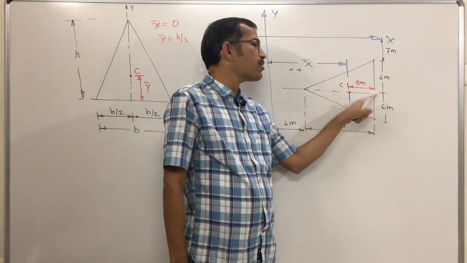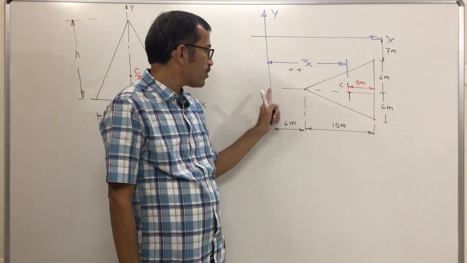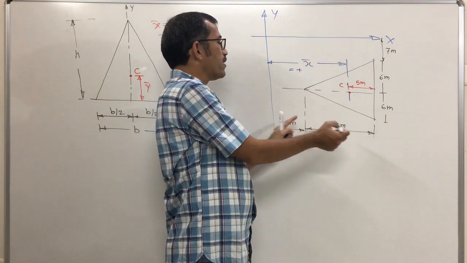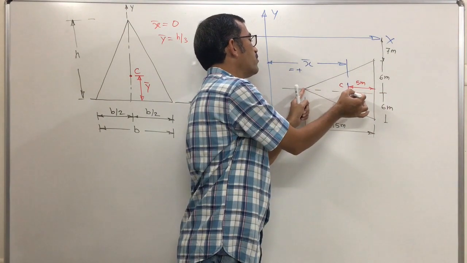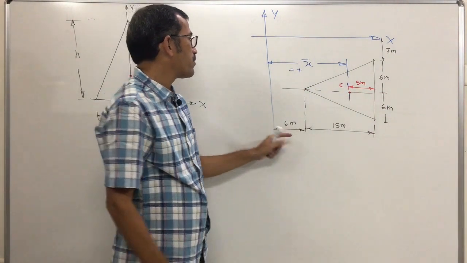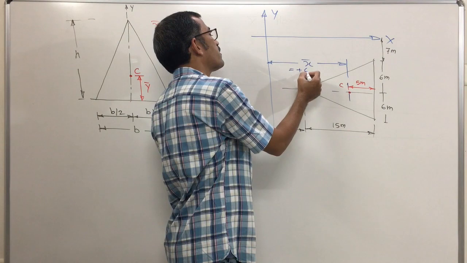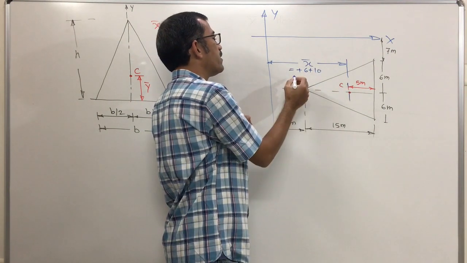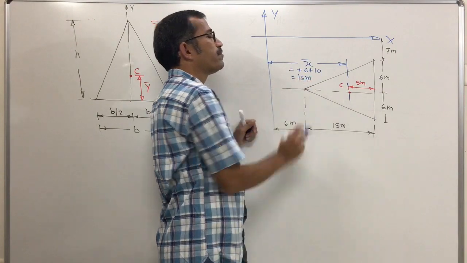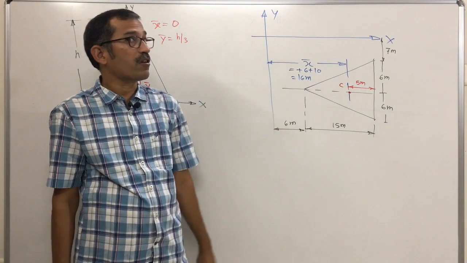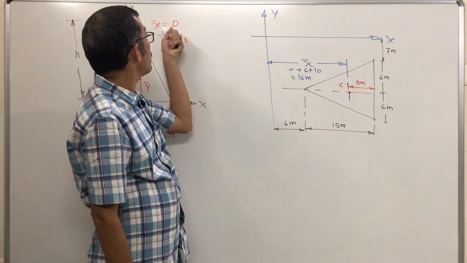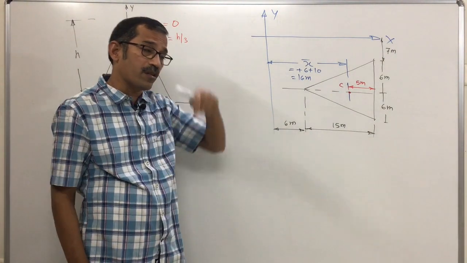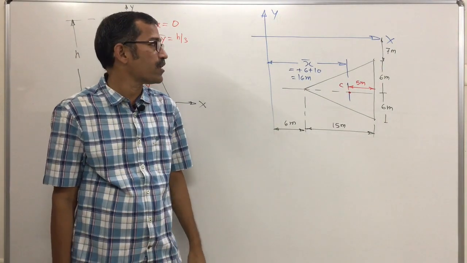You know the distance of the centroid from its base. So what about this distance? This is 6 meter. This one is 6, total 15, this is 5, so this will be 10. That means 6 plus 10, which is 16 meter. That means x bar is not 0. For the earlier orientation x bar is 0 because the centroid lies on the y axis. In this case the centroid doesn't lie on the y axis.